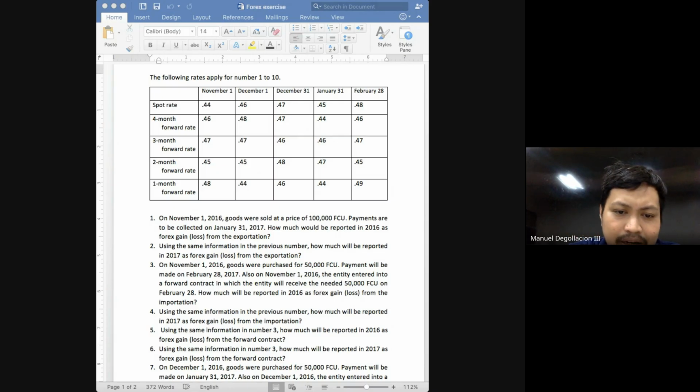So the receivable increased by how much? 1,000. And since it's a receivable that increased, is this a gain or a loss, class? Receivable increase. Is it good for you or not? Because will you be happy if your receivable will increase? Yes. So the increase in the forward contract receivable will be reported as a gain.